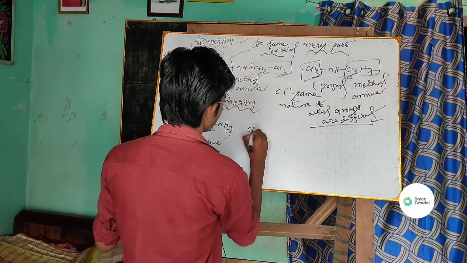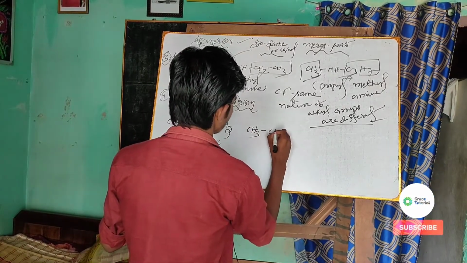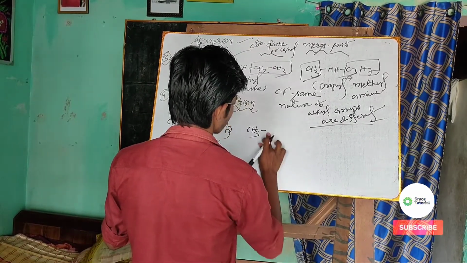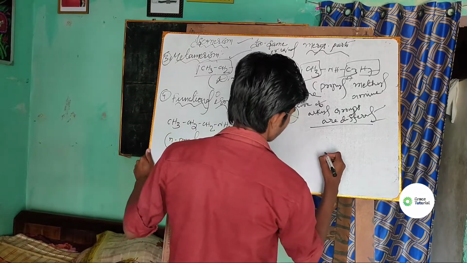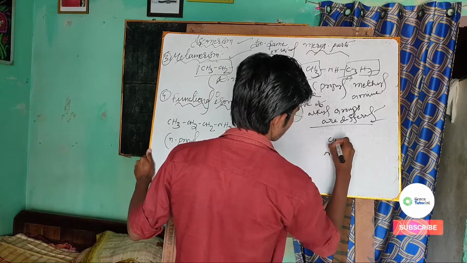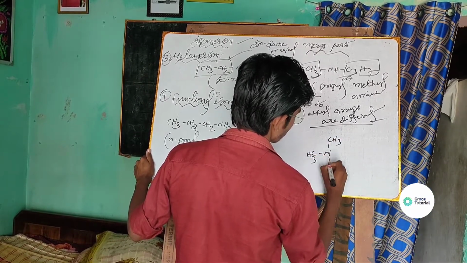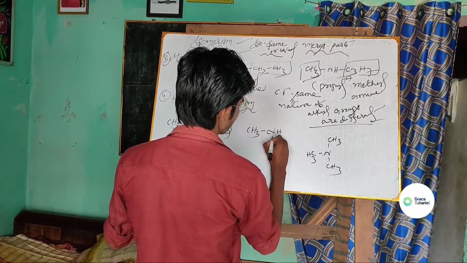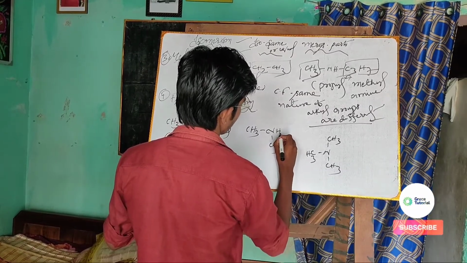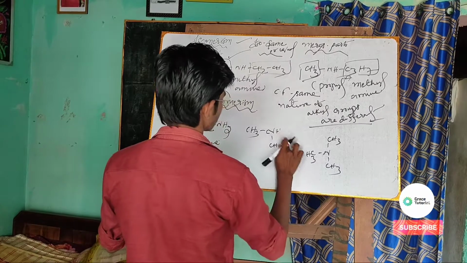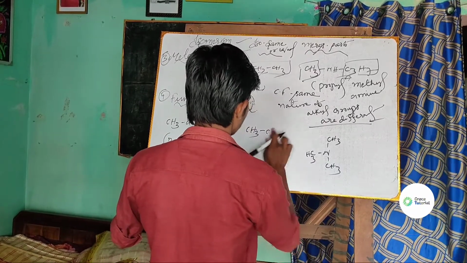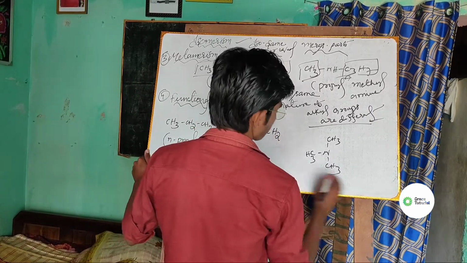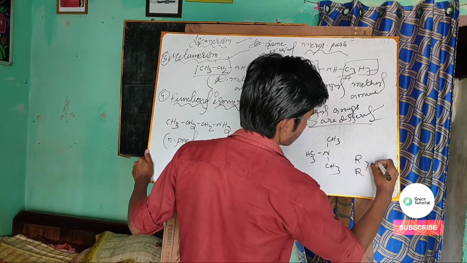Similarly, I have CH3, CH, CH3, CH3, CH3. Similarly, NH, CH3. RRNH, right?